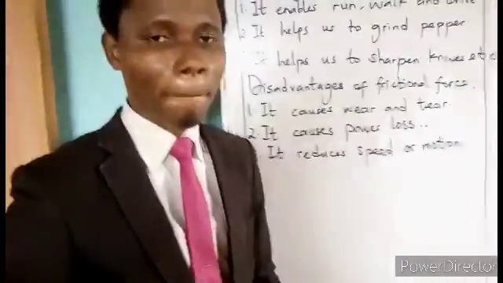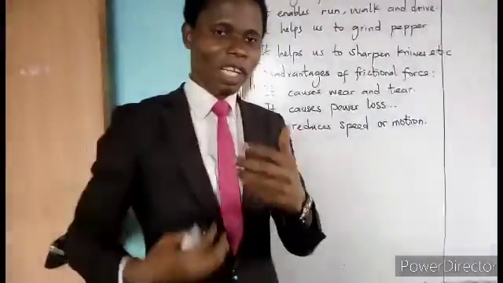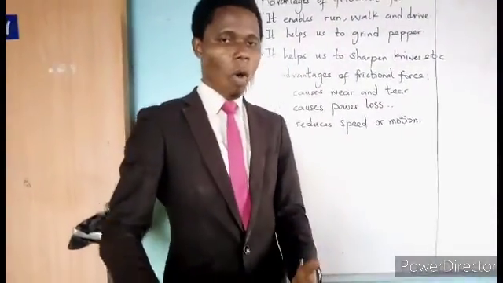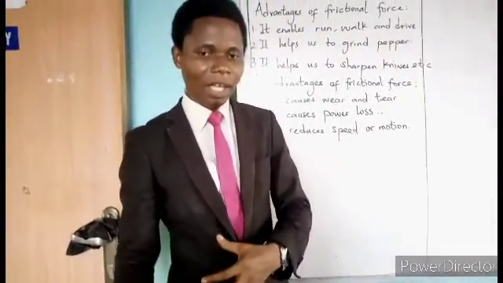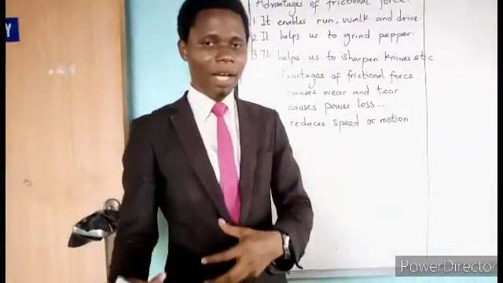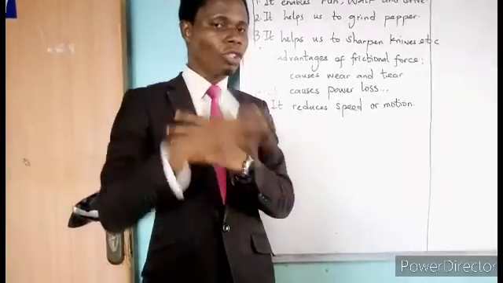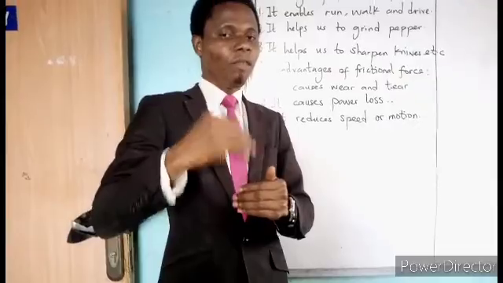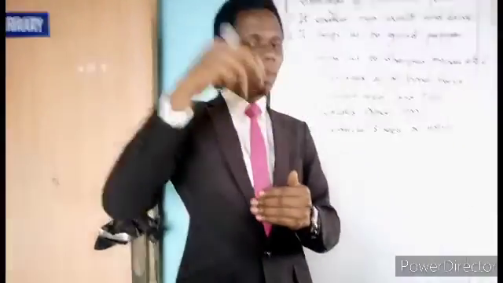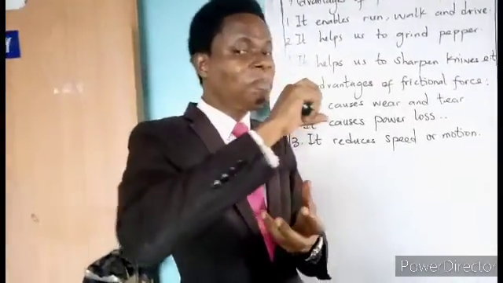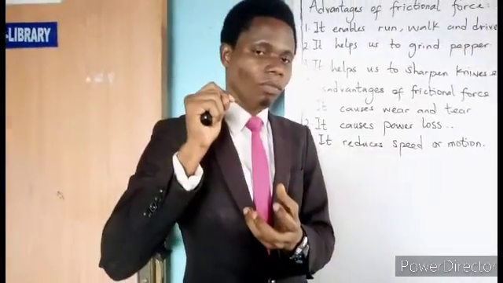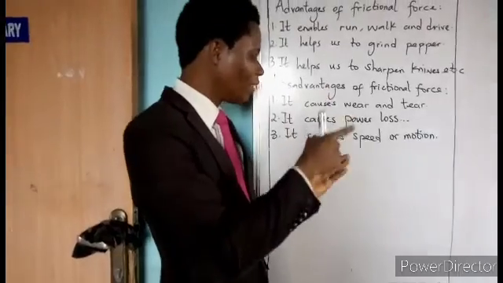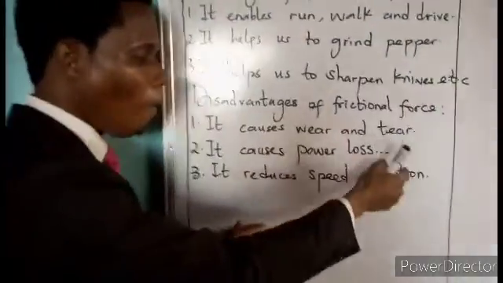For example, if I'm running and I stumble on something like a stick, a stone, or any other material, my motion will be stopped without my wanting it to stop. That is why when some people are running, they easily fall, or they suddenly fall without their due awareness. That is the meaning of it reduces speed or motion. So one of the disadvantages of frictional force is that it reduces speed or motion.